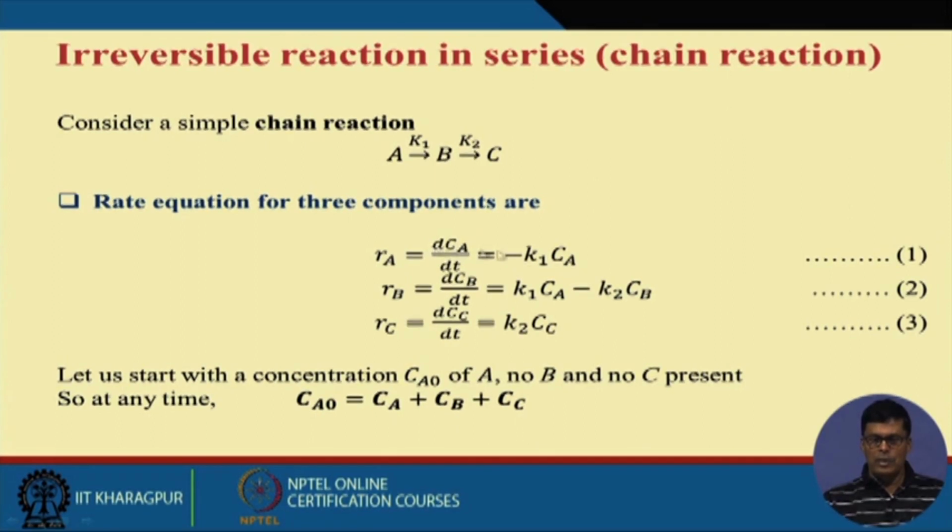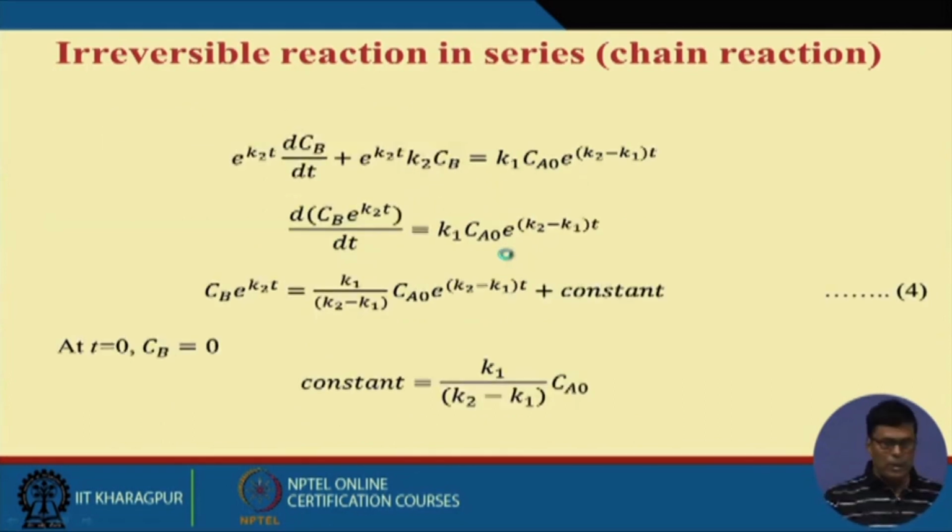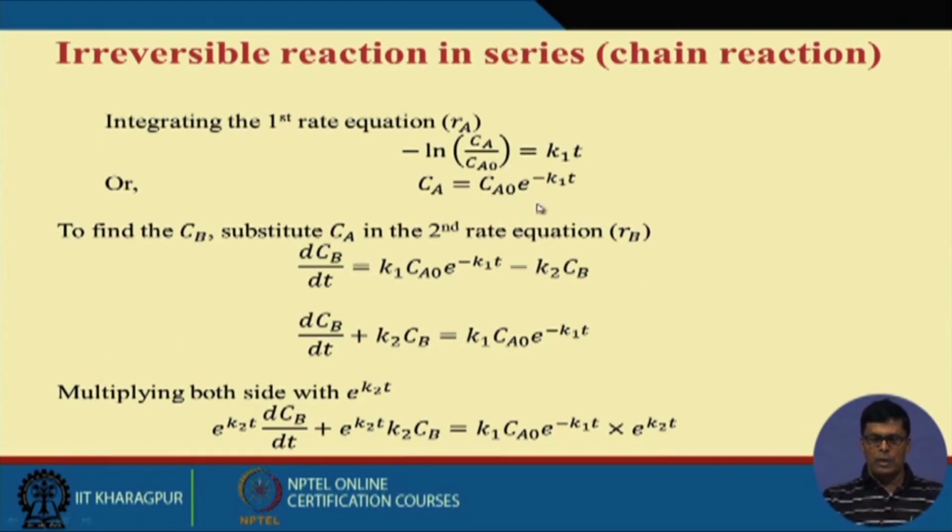And dCa by Ca is d ln Ca. Now d ln Ca we can integrate from Ca0 to Ca, and time from 0 to T. So we can write ln Ca by Ca0 equals minus K1 into T. Now what will be the value of Ca? Ca equals Ca0 e to the power minus K1T, so this equation will give you the concentration of A at any time t.